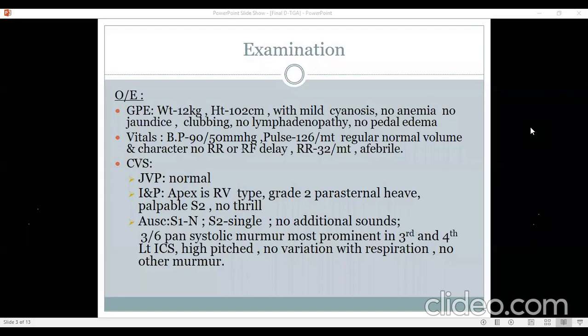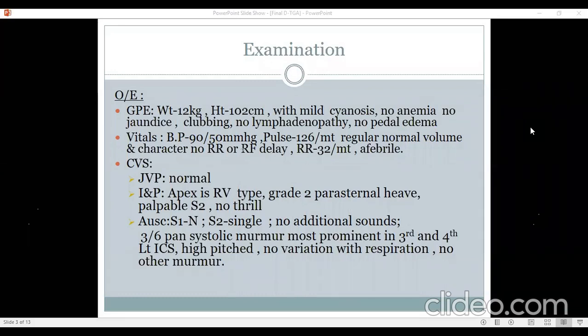Therefore, it cannot be the murmur of pulmonary stenosis, because that's the other murmur that can come up in cyanotic patients. If you have such a loud murmur, you have to think about conditions with pulmonary stenosis, because such loud murmurs are very unusual in cyanotic patients with increased pulmonary blood flow. But here this murmur is more like a tricuspid regurgitation murmur, suggesting that the right ventricle is not just hypertrophic, it is dilated and maybe dysfunctional because there is so much tricuspid regurgitation. So I would interpret it as a TR murmur.